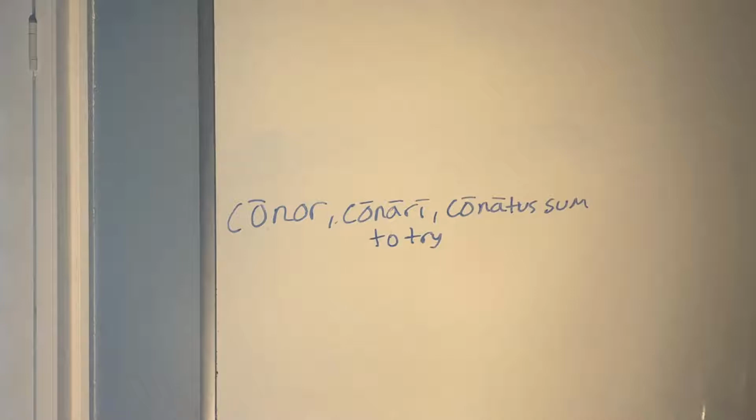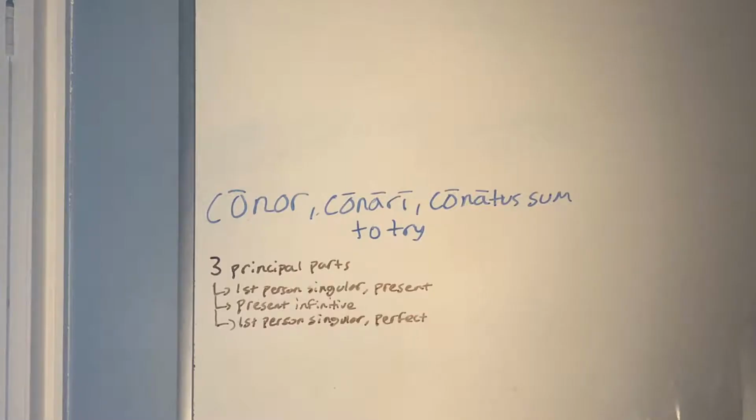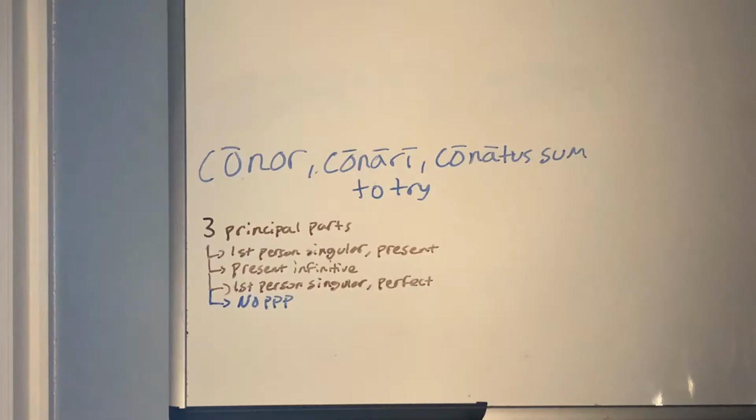So let's take this deponent verb, conor, conari, conatus sum, to try. The first thing that you'll immediately notice is that there are only three principal parts. There's a first person singular in the present, there's a present infinitive, and a first person singular in the perfect tense. There is also no perfect passive participle, which makes sense because this cannot go into the passive.